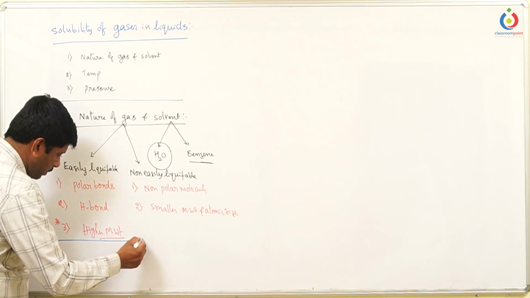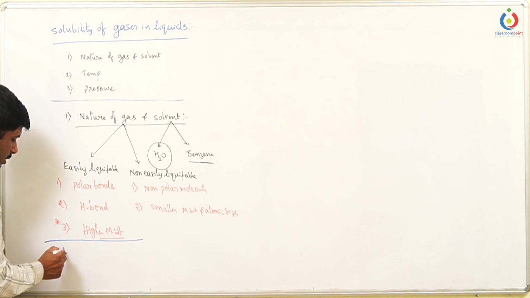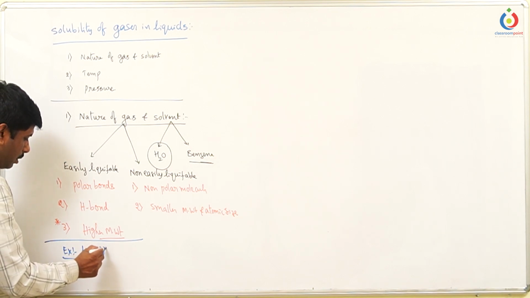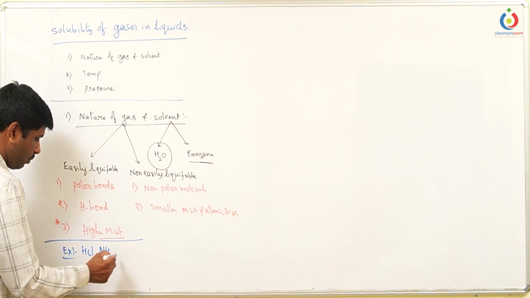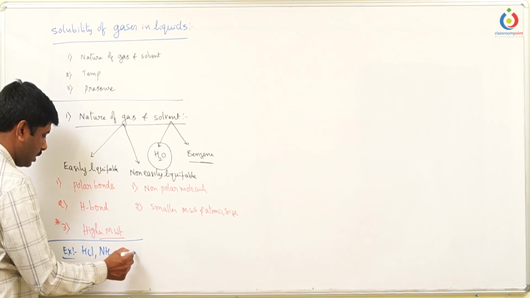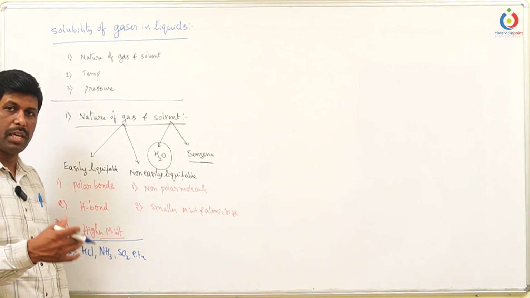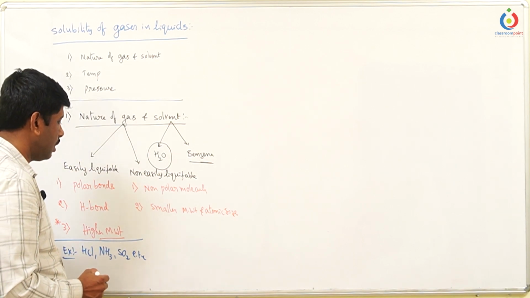Let us take examples for the easily liquefiable gases: HCl, ammonia, SO2, etc. These gases can be liquefied easily because they can develop attraction forces very easily.